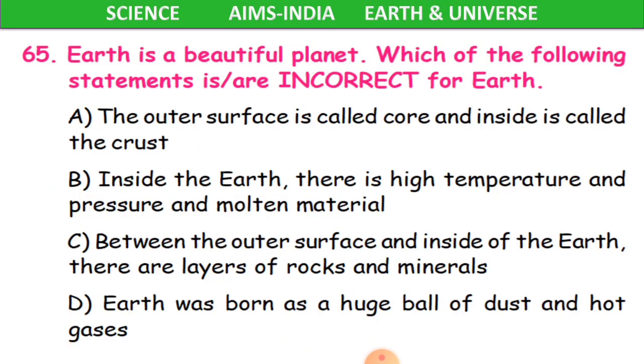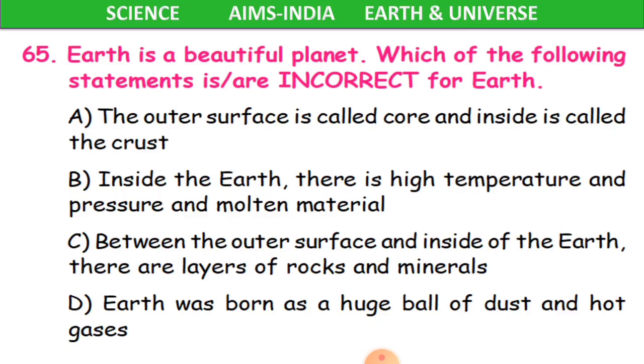65th question. Earth is a beautiful planet. Which of the following statements is or are incorrect for Earth? Okay, so we have got some statements on Earth children. Which statement is not correct for Earth? That we have to identify.